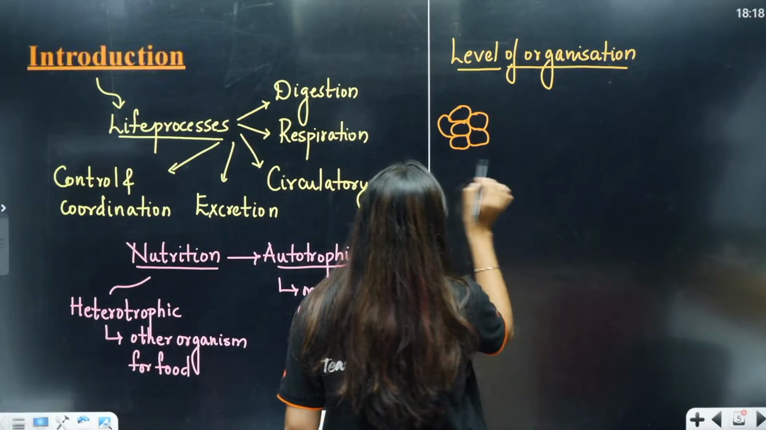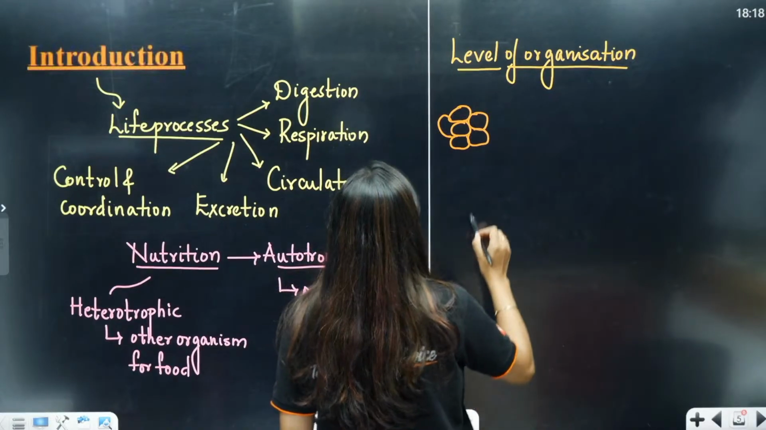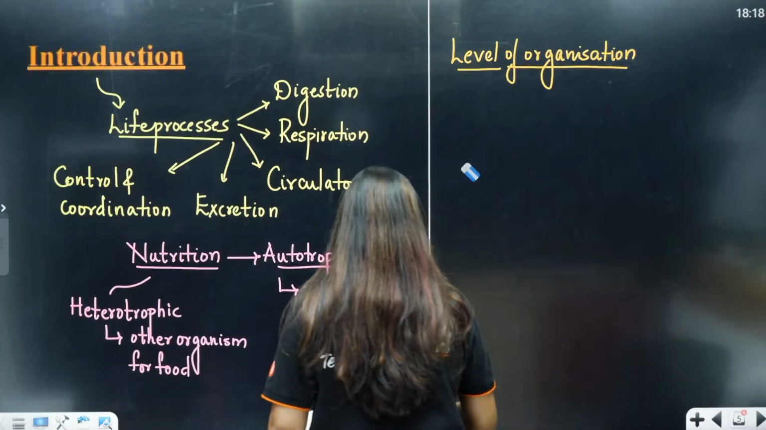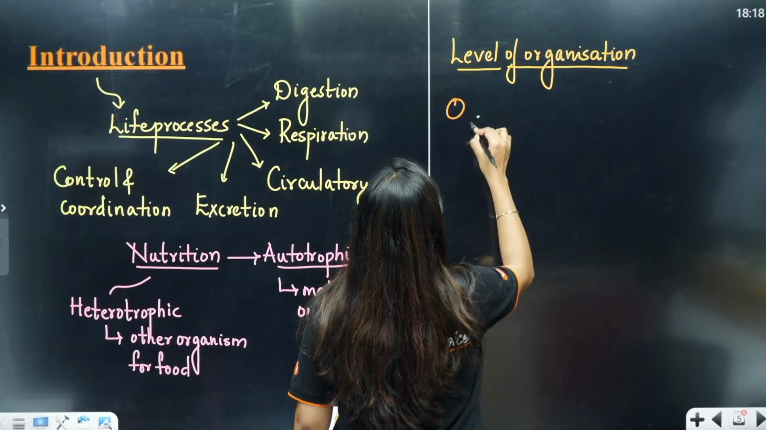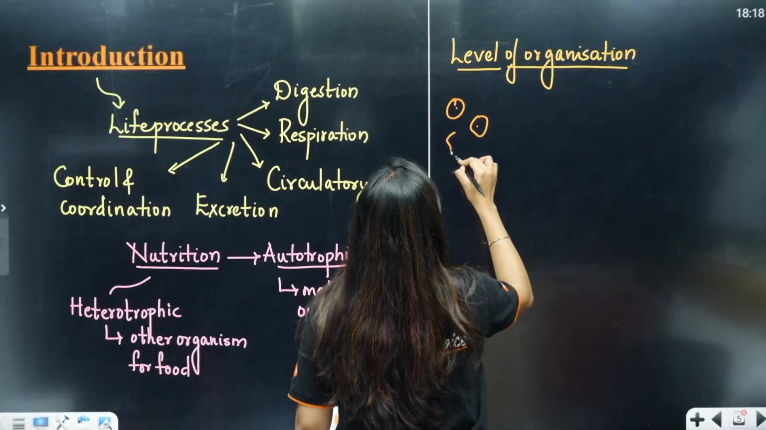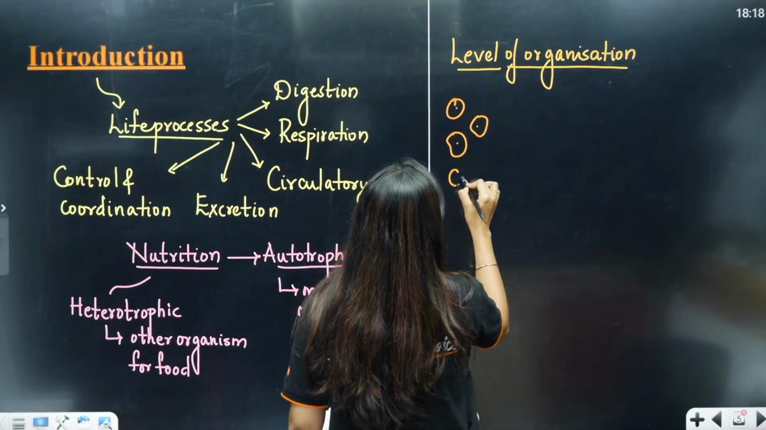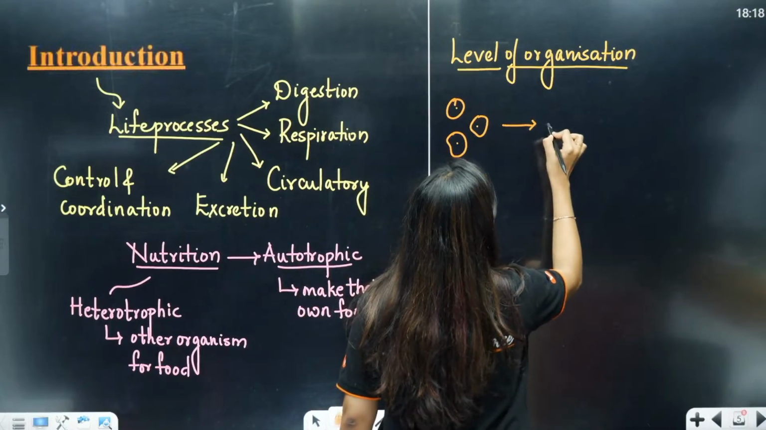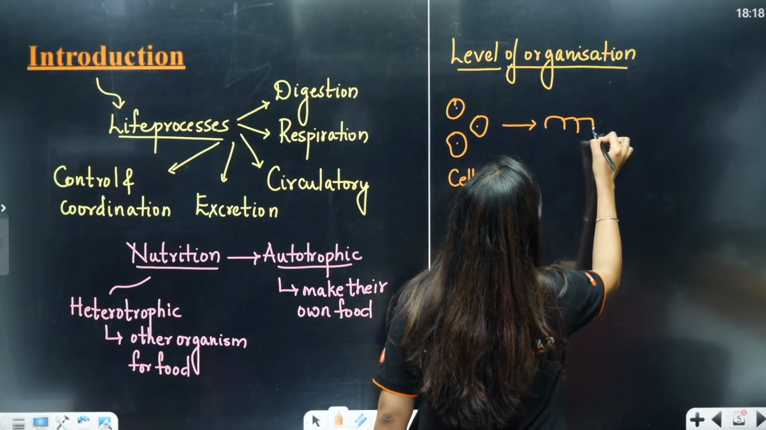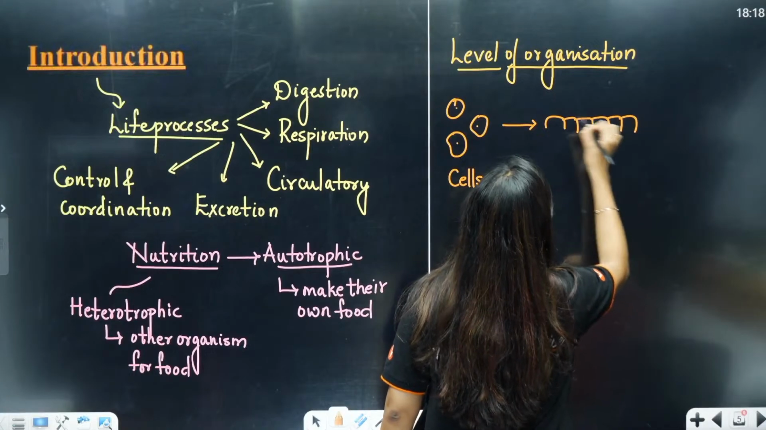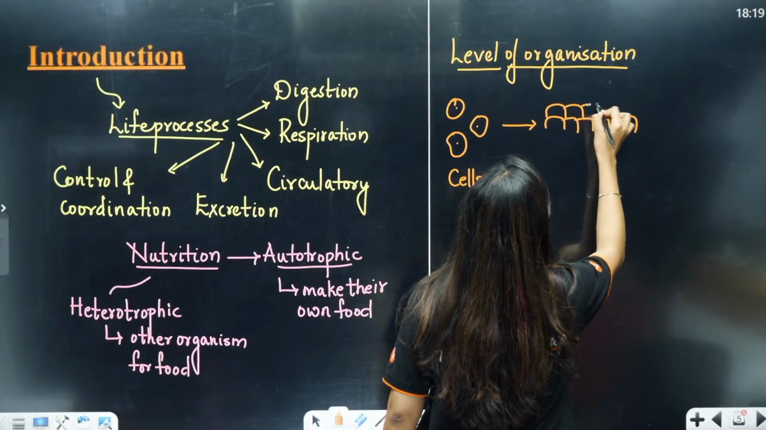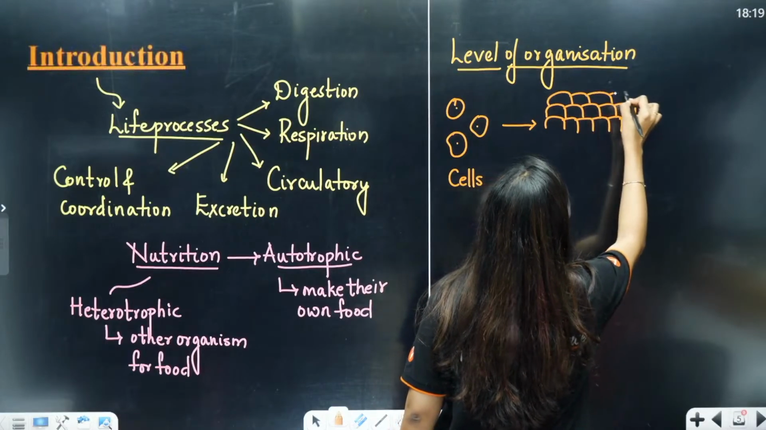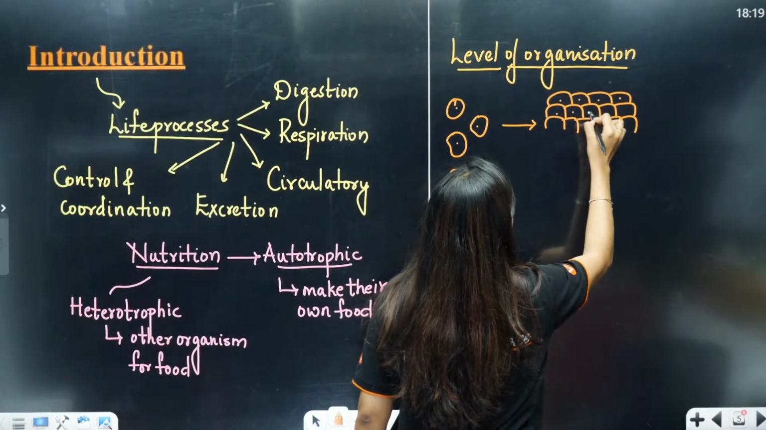Like this we can draw, or else we can draw it the other way around. Okay, let's draw individual cells. Let's not even draw a group. Let's draw individual cells. These are your cells. Now, cells combine to form tissues. Cells combine to form what? Tissues. It could be multi-layered, it could be single layered. Many tissues will be formed.